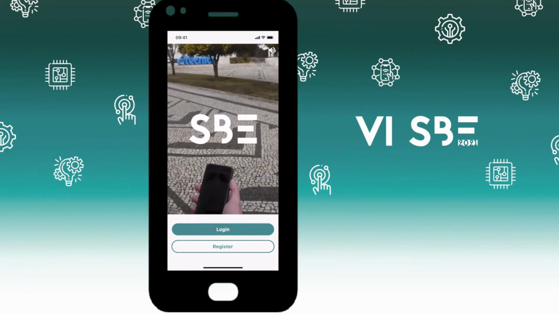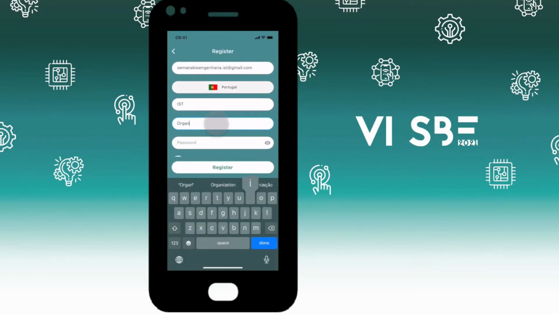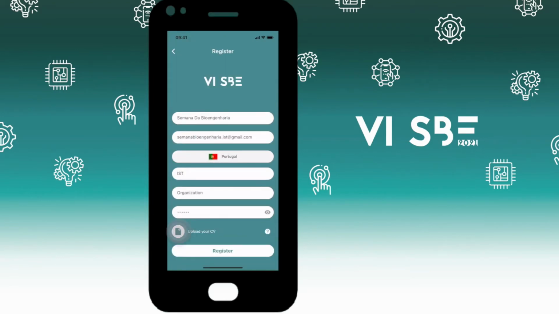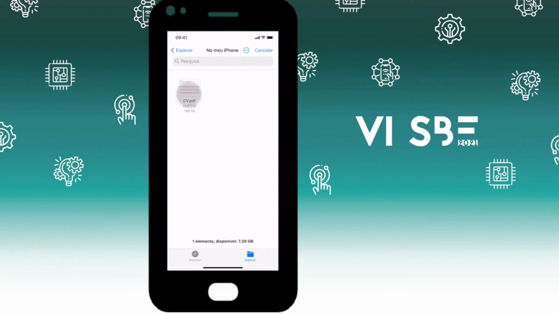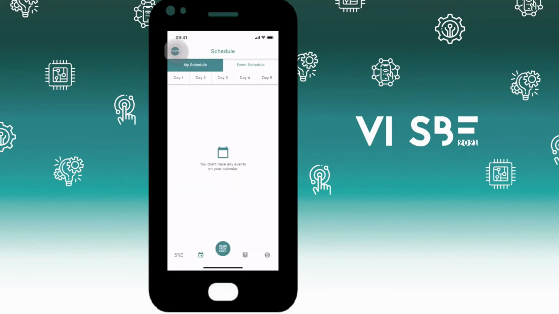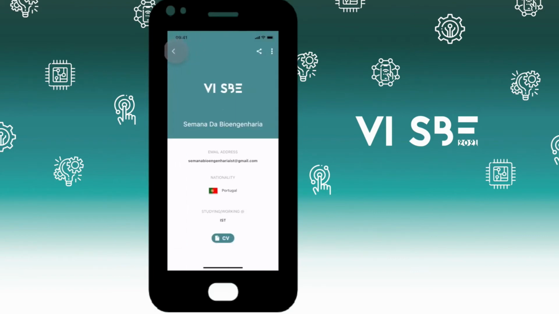First and foremost, you will have to register. Answer every field so we can know who you are and how come you got to know us. Feel free to upload your CV as well, as it will be provided to our sponsors. Worry not, for you can always change your personal information later by pressing the top left corner button. Just don't forget to save any changes.